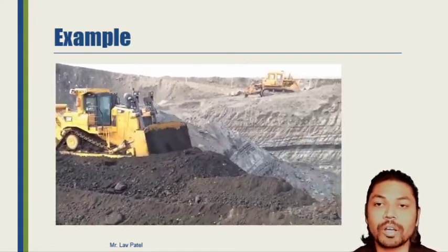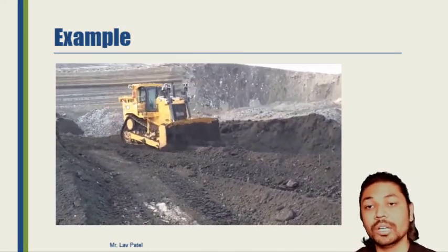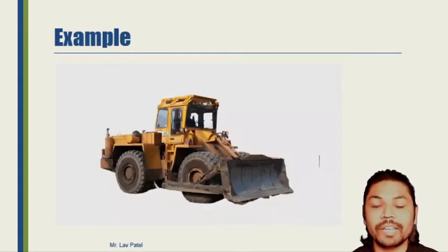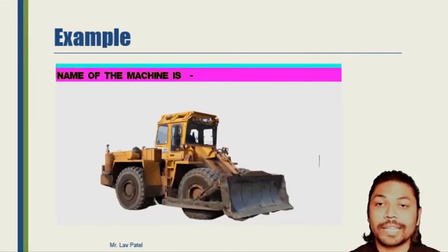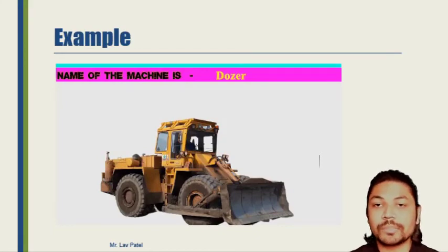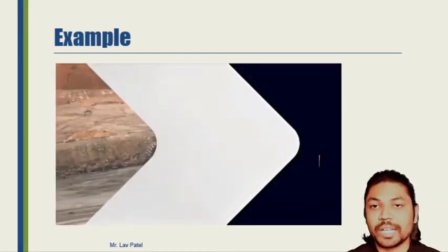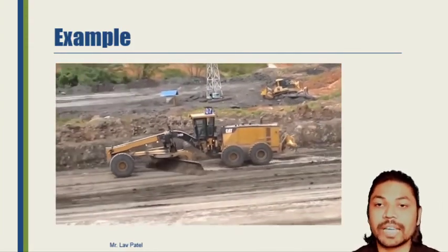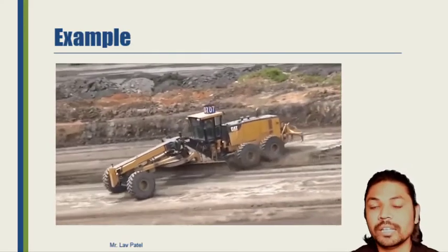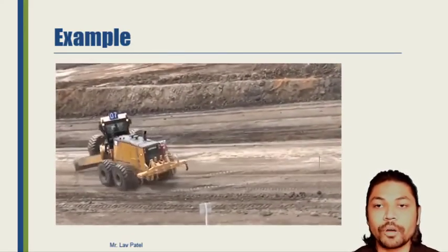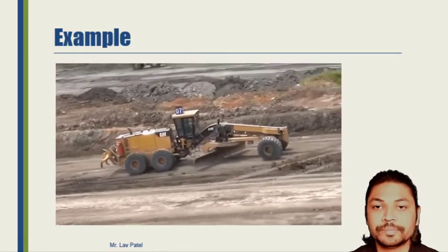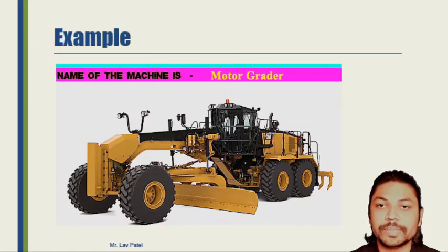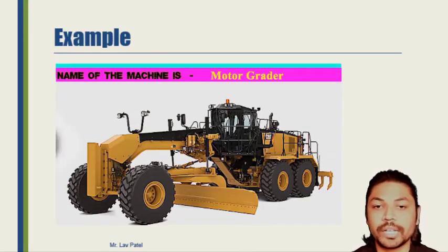There are a number of special purpose vehicles that are known differently in different places, and a specific vehicle is used for that purpose only. So there are numerous special purpose vehicles all around the world. The last one we have seen was the dozer, or simply the bulldozer. This is the motor grader for leveling of the surface, where you find a huge surface to level. That is called a motor grader.